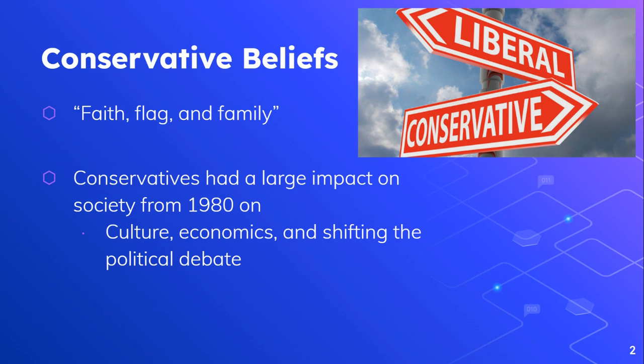They want to make sure that we have a stable society, high family values. And it's important to note that conservatives have a large impact on society from 1980 on through today, right? And their impact is really focused again on culture, economics, and then shifting that political debate, which we talked a little bit about last time.